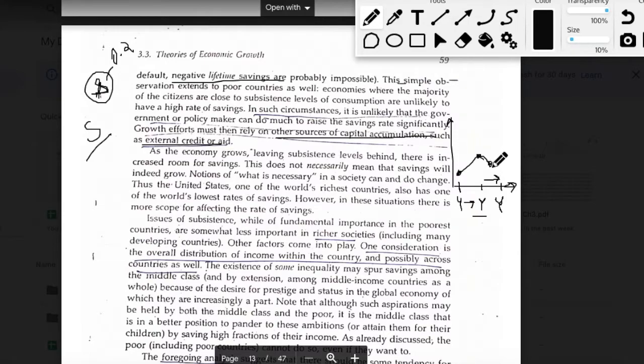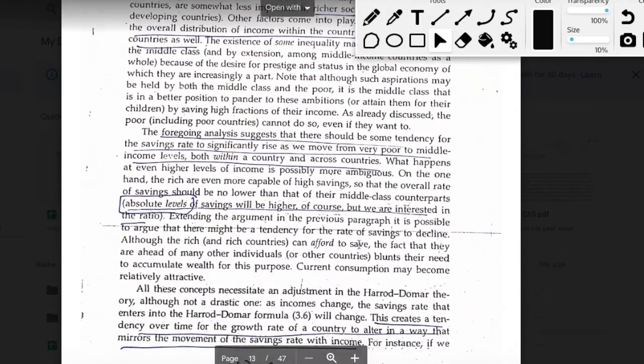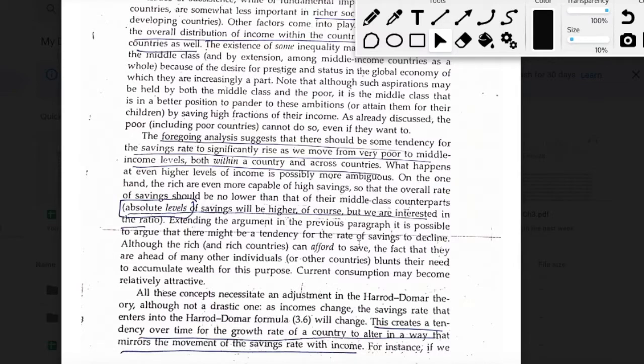And the reason being that when you reach a point where you have a very high level of income, a lot of your income goes into social consumption. Now, this consumption is not really needed for your subsistence, but this is a consumption that you might want to make to maintain your standard of living. So it's possible that your ratio of income that goes into savings might actually decrease.